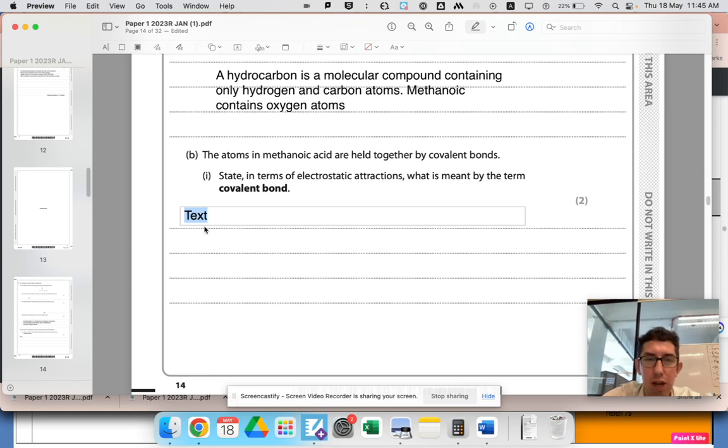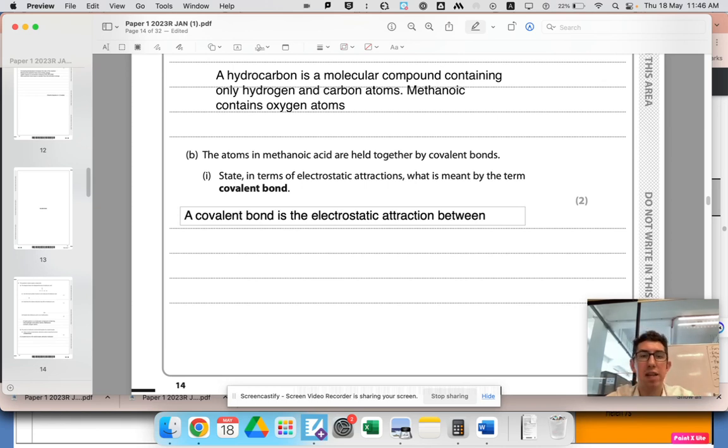So covalent bond, state in terms of electrostatic attraction what is meant by covalent bond. A covalent bond is the electrostatic attraction between. All of their bonds are like this, so start off with this sentence. What is an ionic bond? It's the electrostatic attraction between. What is a metallic bond? It's the electrostatic attraction between.